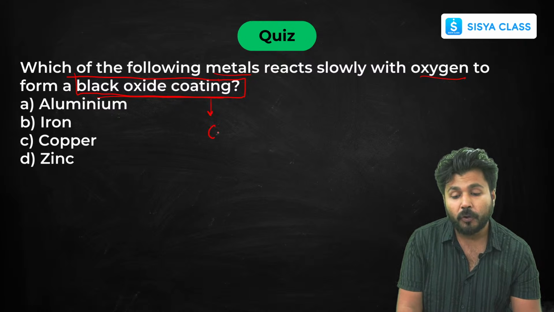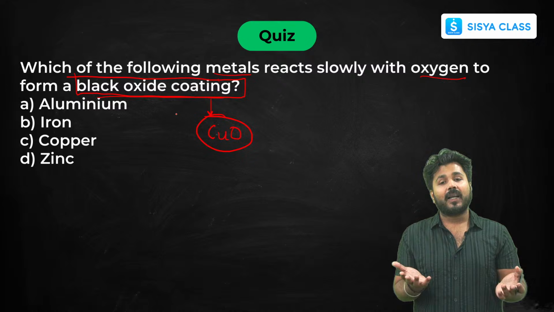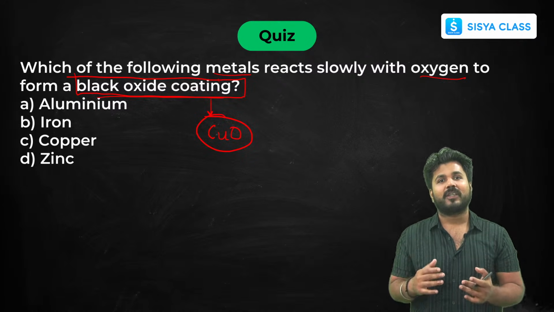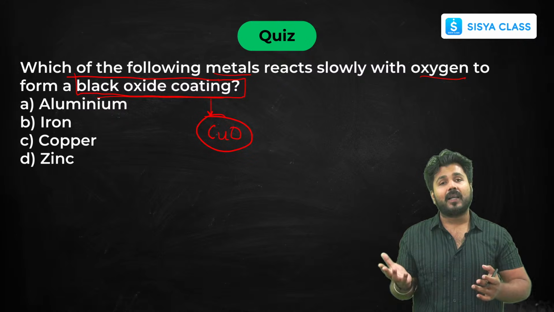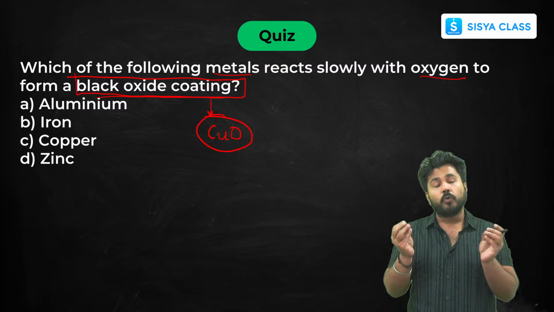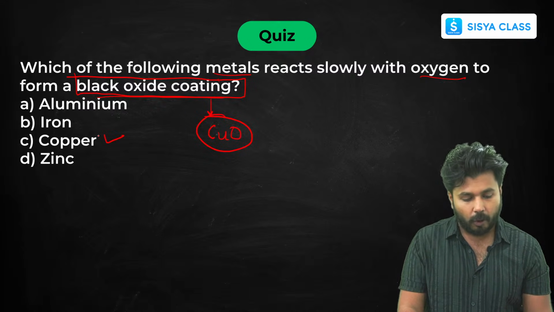So these few important keywords you must remember: whenever a black color coating comes, it is copper oxide. Whenever a blue color solution comes, it's copper sulfate. Pale green color, it's iron sulfate. These few things you must remember, it will help you a lot. So the option is copper.